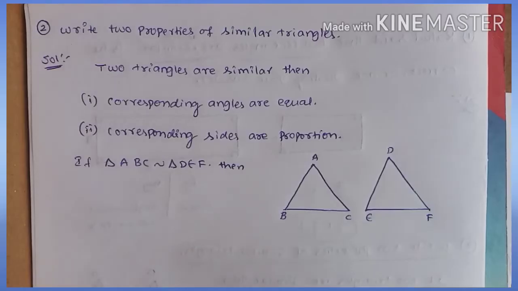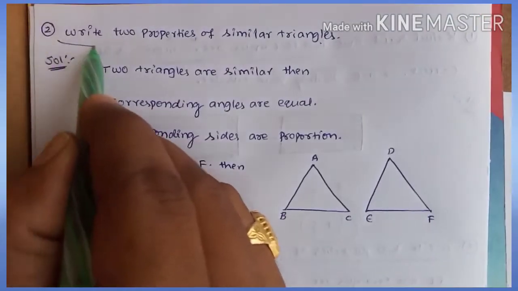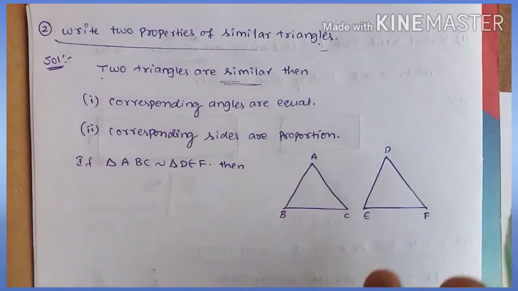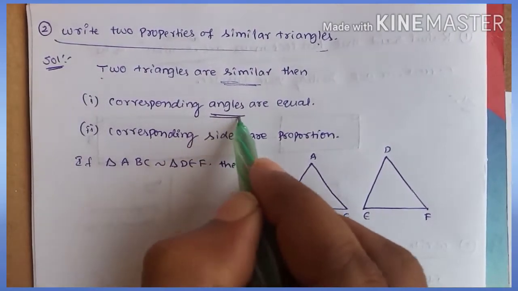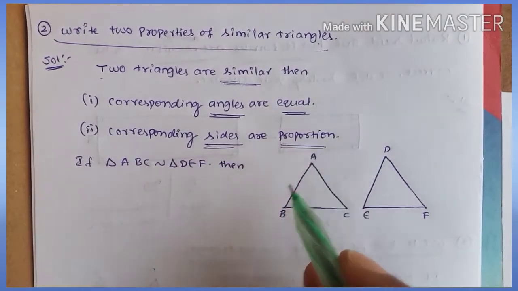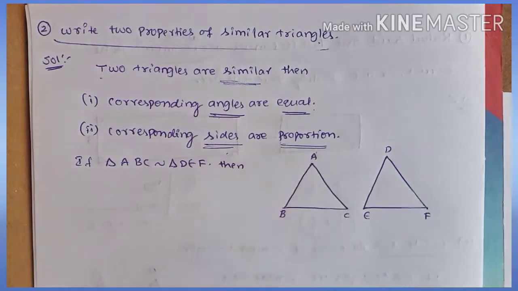Next problem. Now the next one: write the properties of two similar triangles. This is the question, right? If two triangles are similar, then what can we say? Corresponding angles are equal, corresponding sides are proportional.